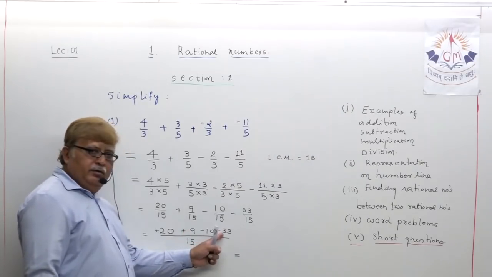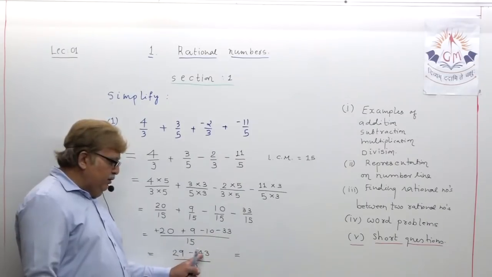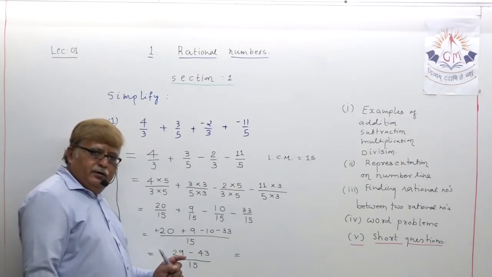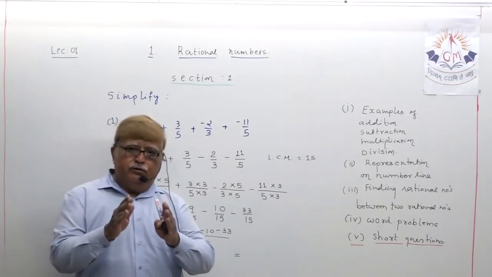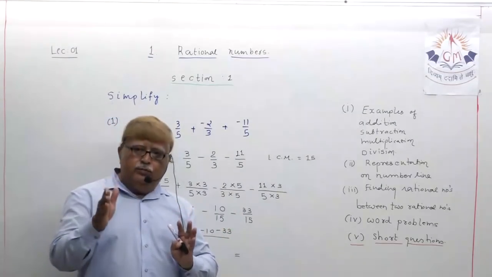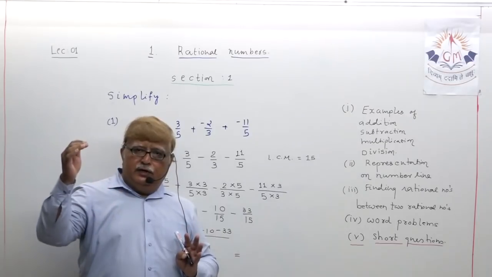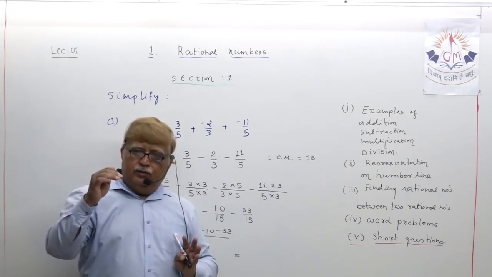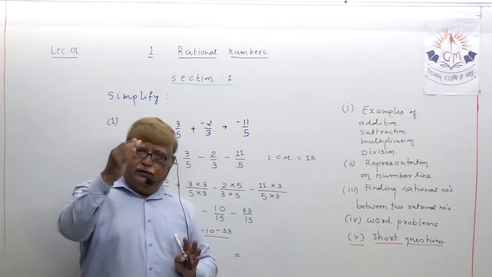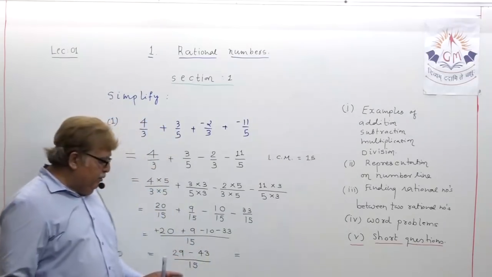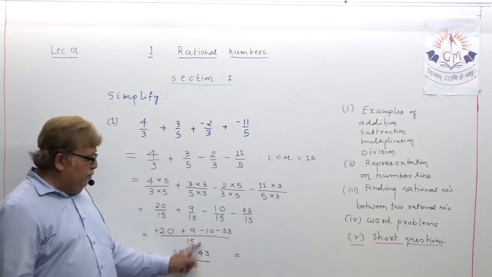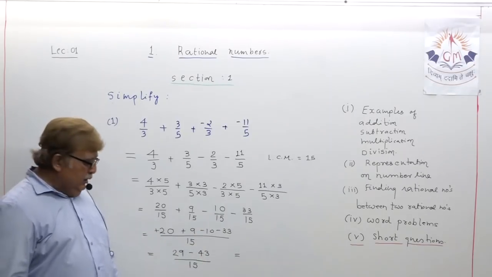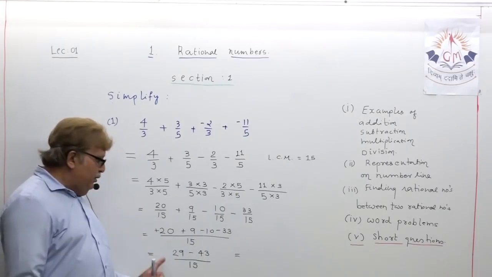All negative numbers to be added with a minus sign, write it. So even if in front of you there are 7 numbers, it is reduced to just 2 numbers only. One positive, that is the addition of all positive numbers. One negative, that is the addition of all negative numbers. This is clear? 20 plus 9, 29, minus 43. Now it became quite simple, my dear student.